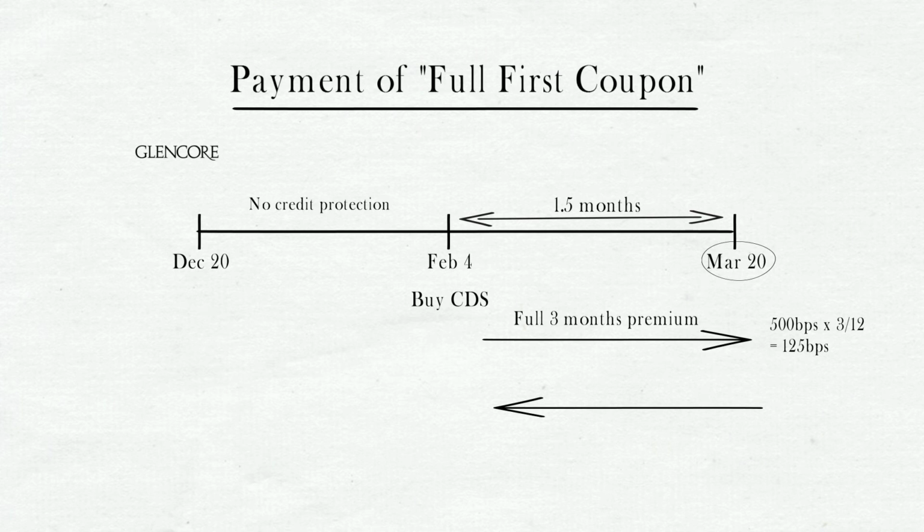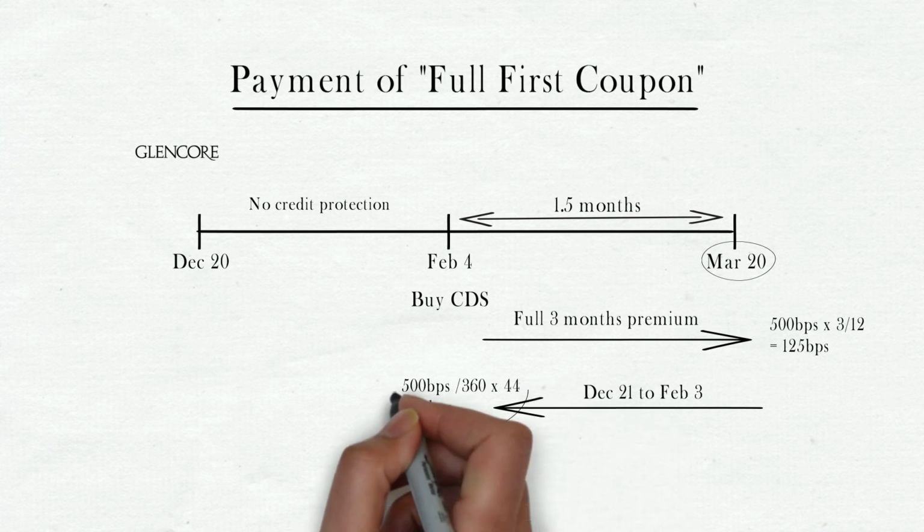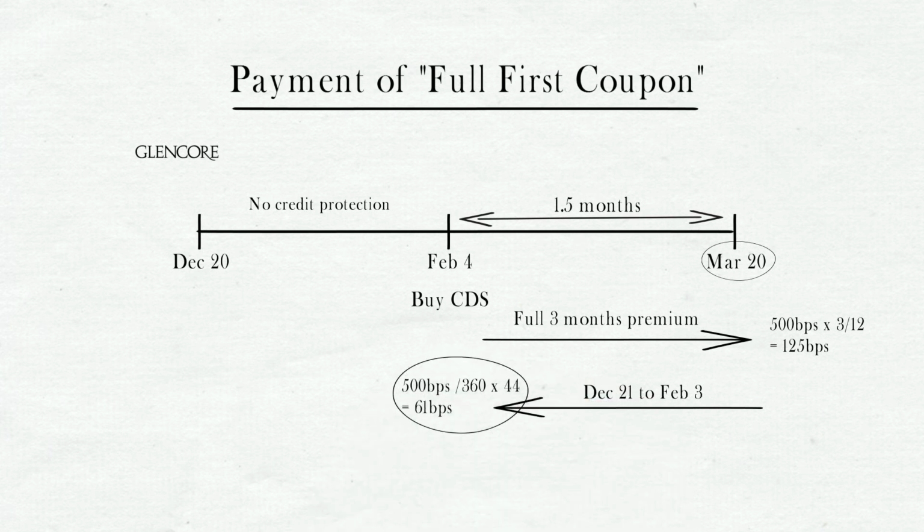The seller will return the premium for the days when the buyer did not have credit protection. That is, from December 21st to February 3rd. So the seller pays back 44 days premium, which, if you do the math, equals to roughly 60 basis points. But the key here is that the seller will return this premium right at the start of the trade. So the buyer receives this money up front the moment she enters into a CDS trade.